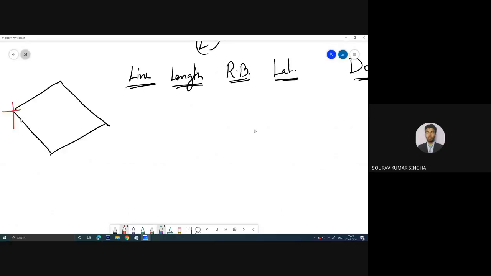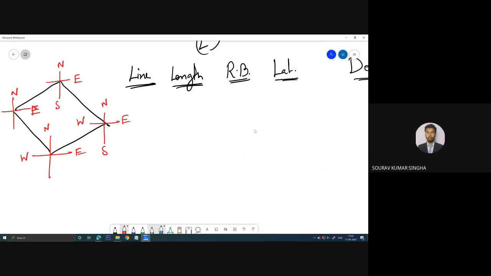this is in the first quadrant, this is in the second quadrant, this is in the third quadrant, and this is in the fourth quadrant. You can see here this is north and this is east. Here we have north, east, south. Here we have west, south, and here we have north, and here we have east.